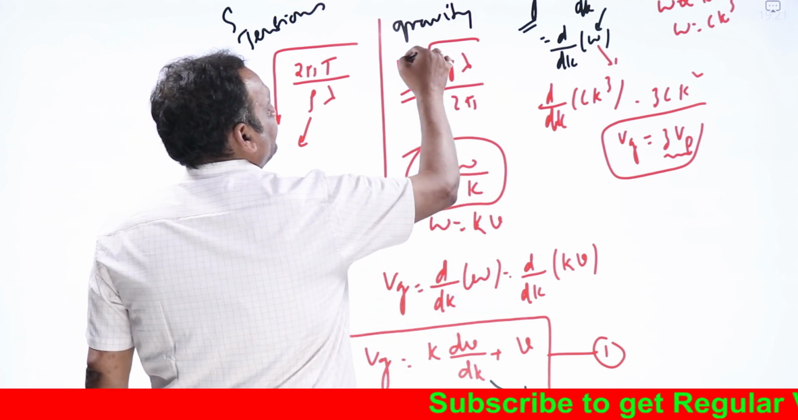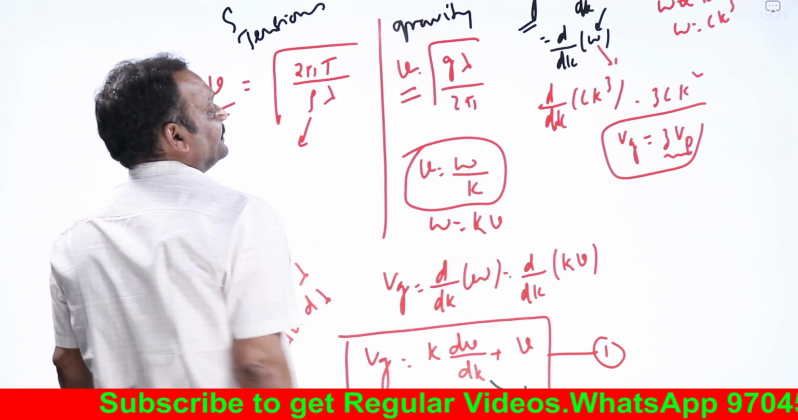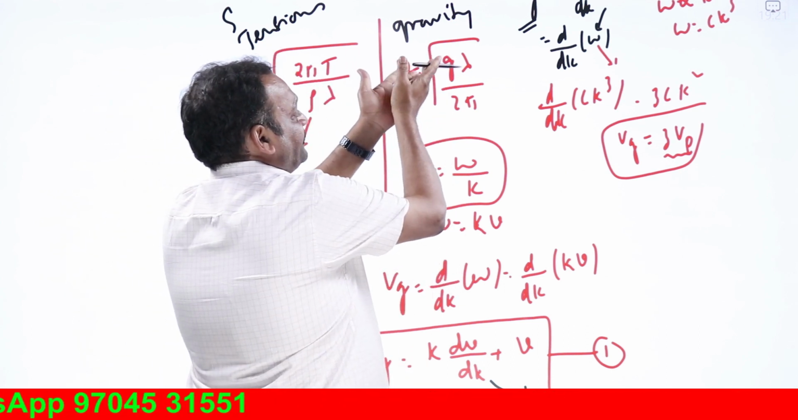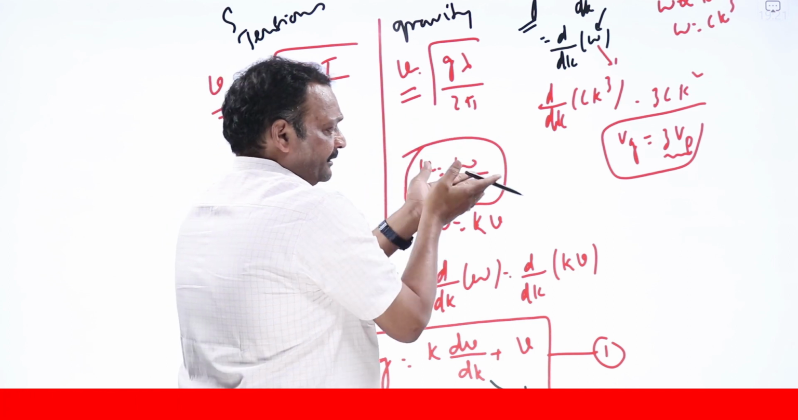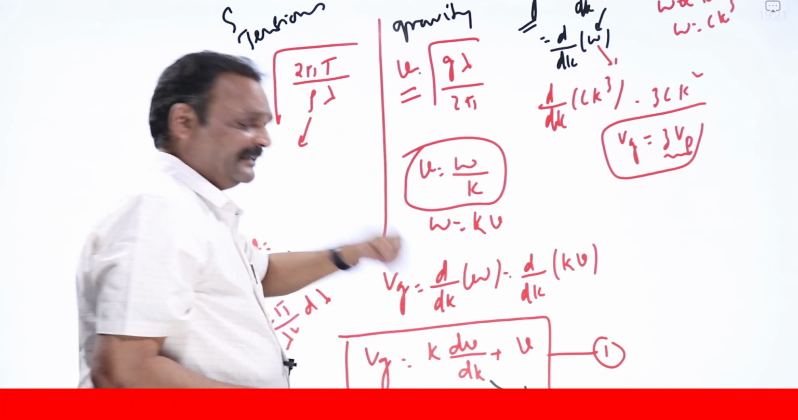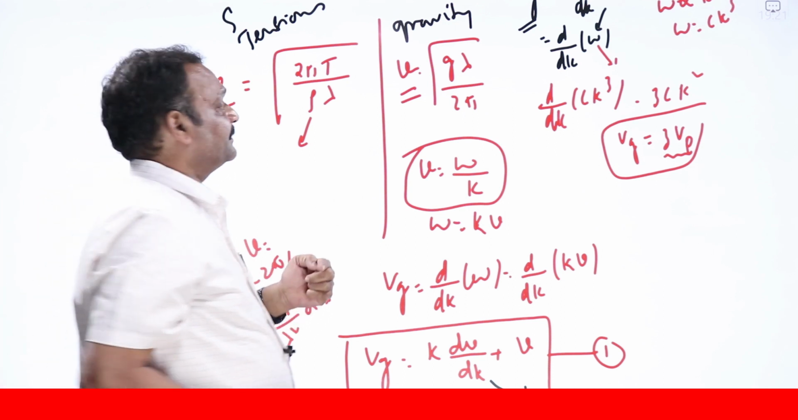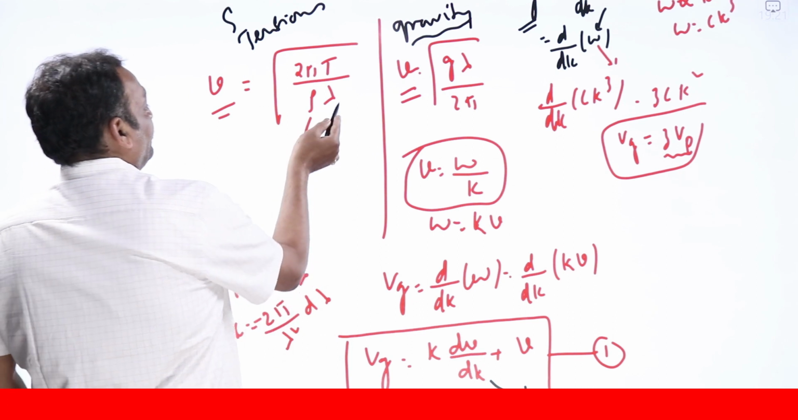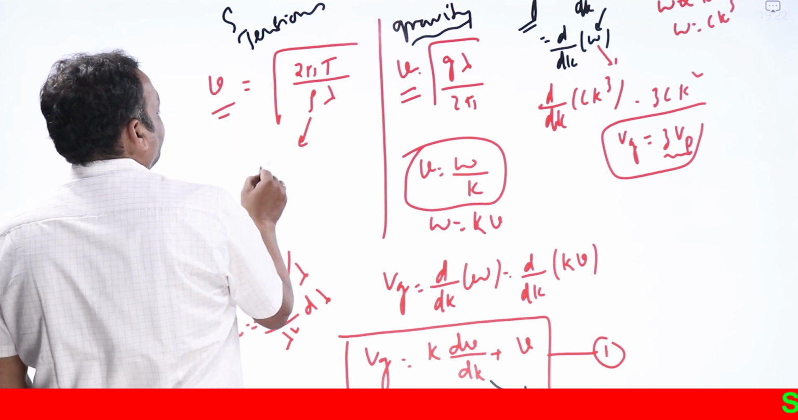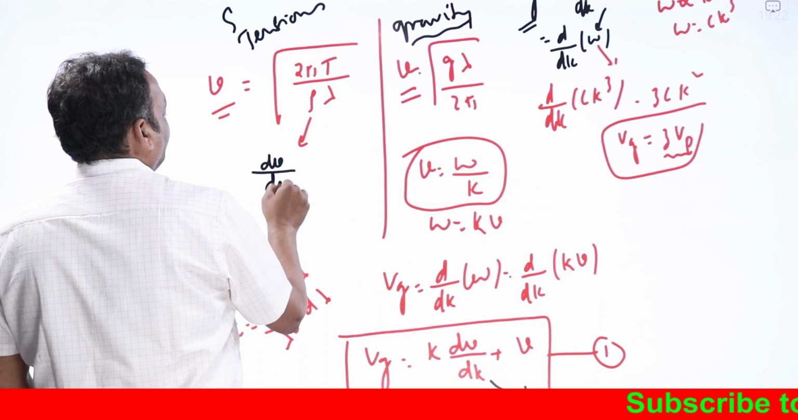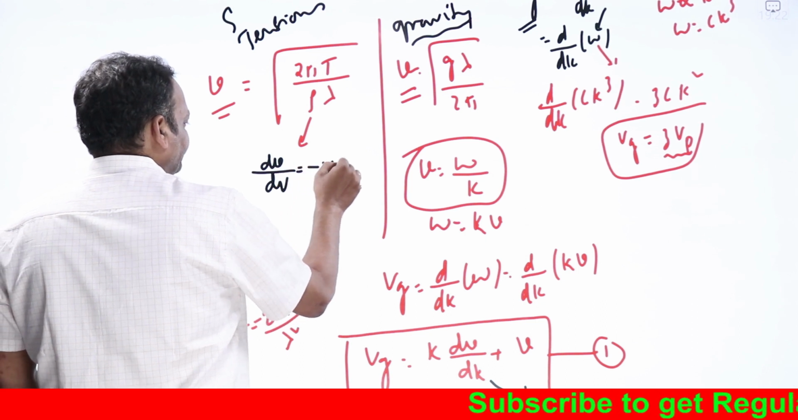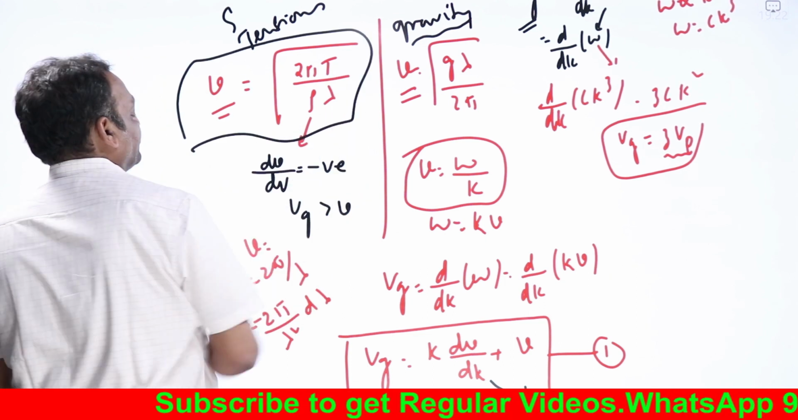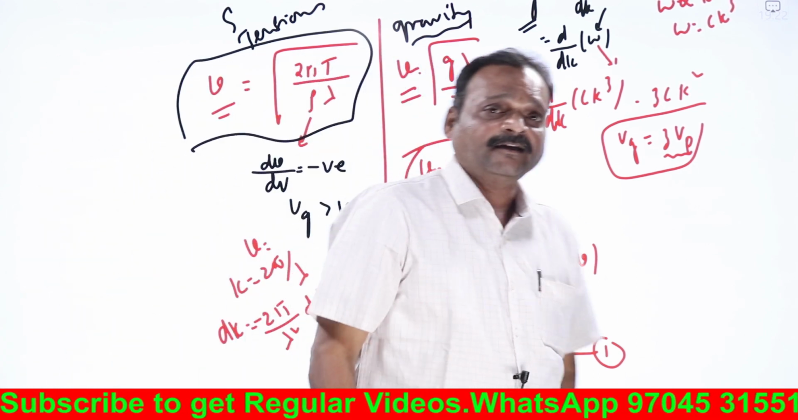As lambda is increasing, for gravity waves, velocity is increasing. That means dv by d lambda is positive. For those waves, group velocity will be less than phase velocity. It is normal dispersion, so gravity waves suffer normal dispersion. What about the other waves? As lambda is decreasing, velocity is increasing, which means dv by d lambda is negative. That is, Vg will be greater than V. So these waves suffer anomalous dispersion.